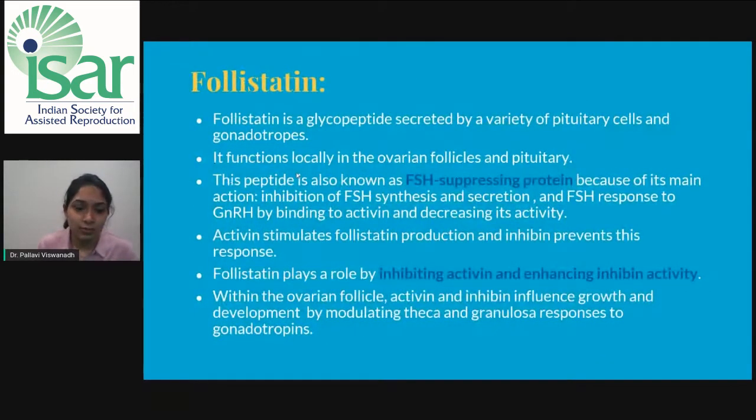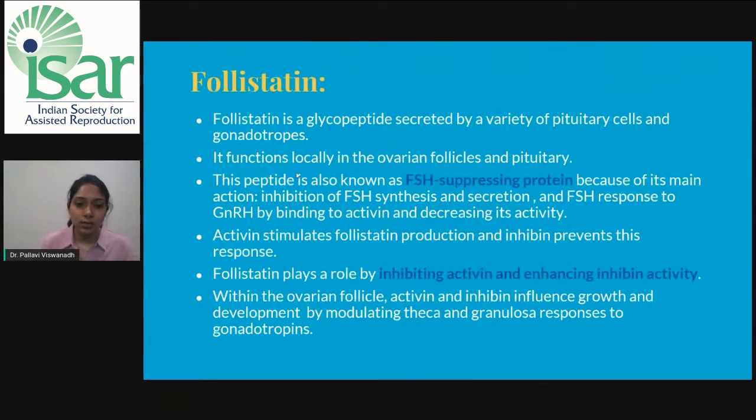Coming to follistatin. This is a glycopeptide secreted by a variety of pituitary cells and gonadotrophs. It functions locally in the ovarian follicles and also in the pituitary. This peptide is also known as the FSH suppression protein because of its main action, inhibition of FSH synthesis and secretion, and FSH response to GnRH by binding to activin and decreasing its activity.